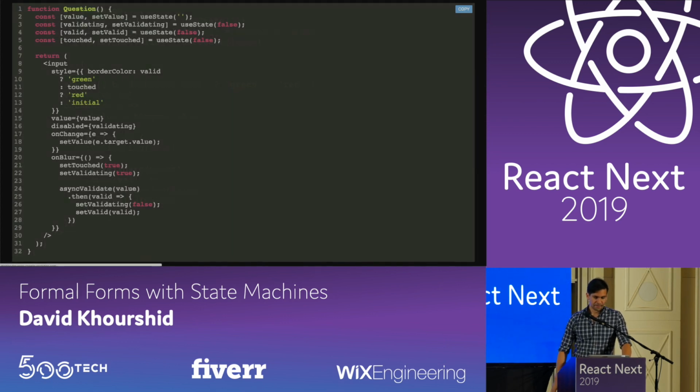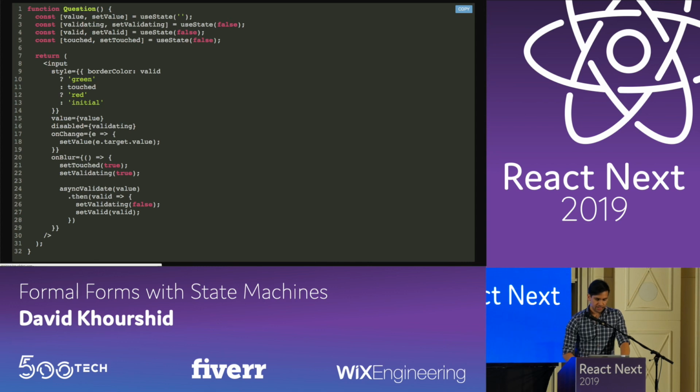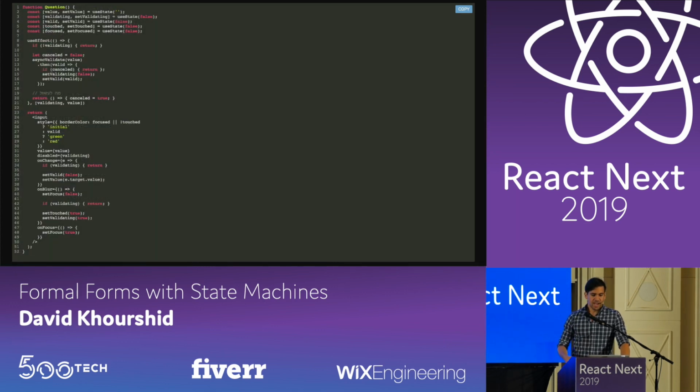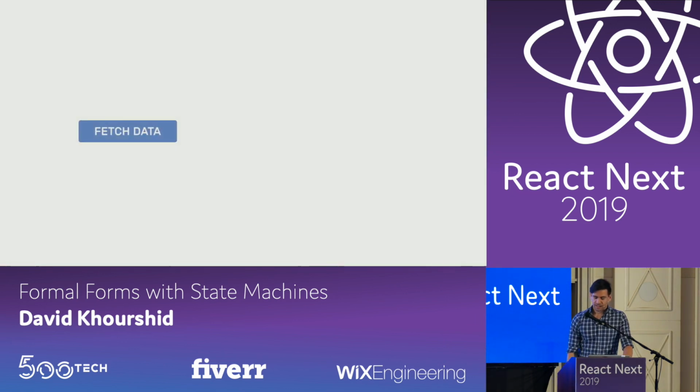Not too bad, right? But also, we want to be able to conditionally show or hide whether the input is valid or not, and color it based on that. So we have this touched or setTouched property where touched means if you actually focused on the input, then only then should it be touched, and you should show the validation, etc. And of course, you have to have things where handled is true or false. And then let's say you want to handle cancellation. Let me zoom in for you. You want to handle cancellation too, so then you have a useEffect, and then you have all of that in there. So this gets really, really frustrating, and that's only part of the problem.